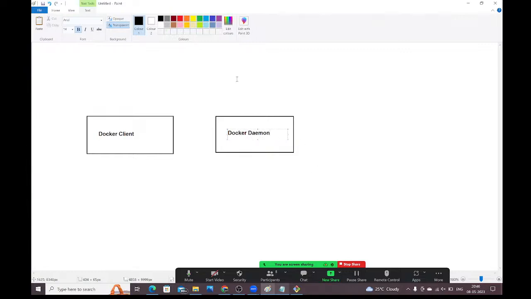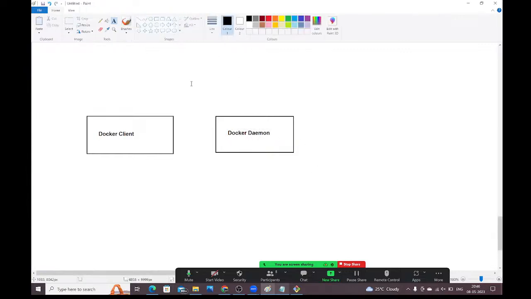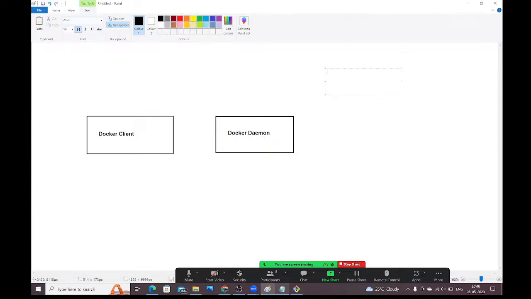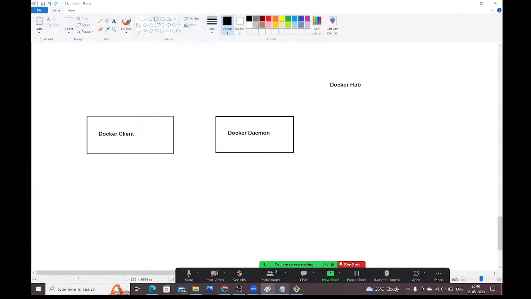So the Docker daemon, here we have the Docker Hub also. Docker Hub is available. Next, here we have the Docker container.